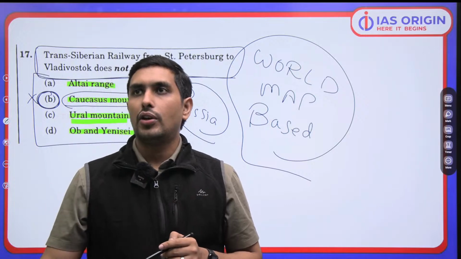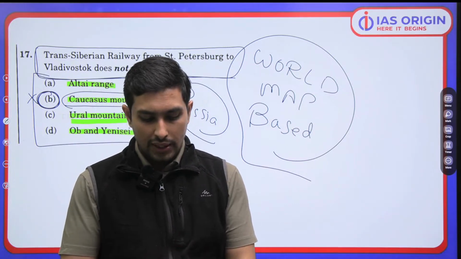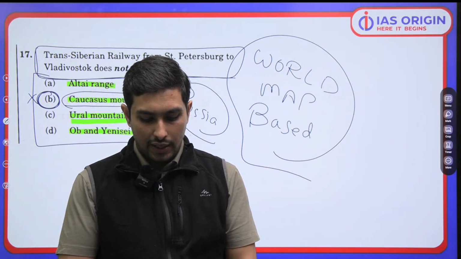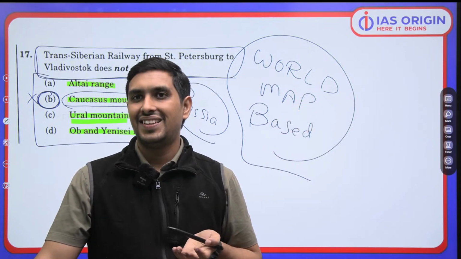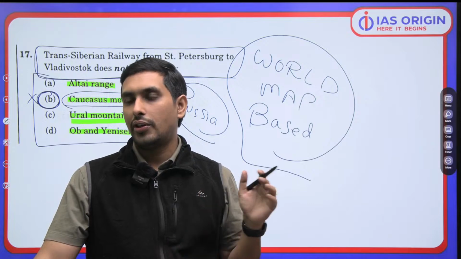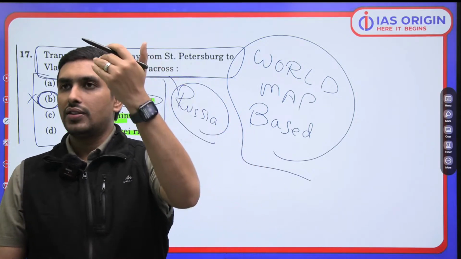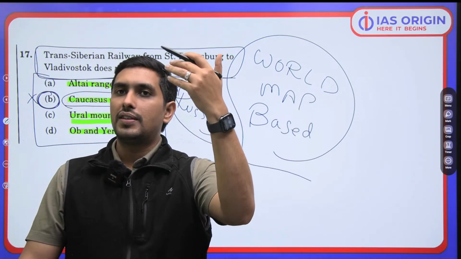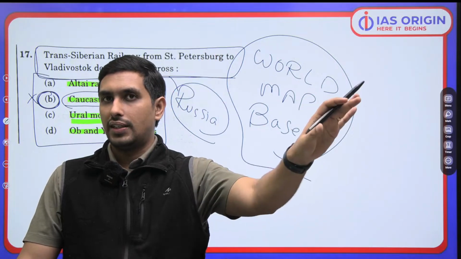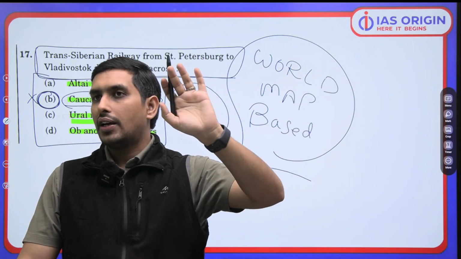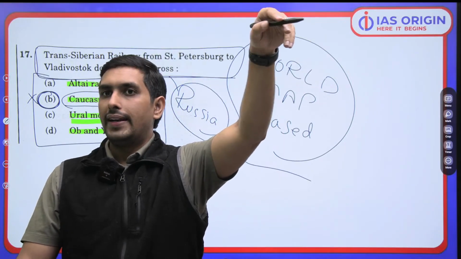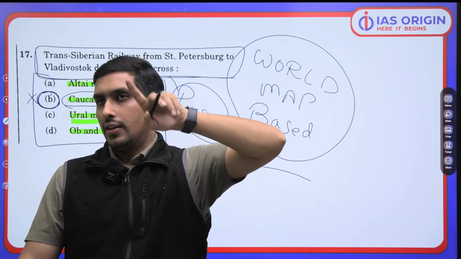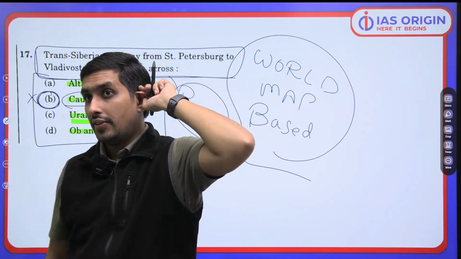Getting it? So if I talk anytime about the Trans-Siberian Railway, आप बस इतना ध्यान में रखो कि Caucasus तो बहुत इधर आ जाएगा ना. Caucasus is not going to be there. Because see, Caucasus is at the side of Azerbaijan, थोड़ा सा वो नीचे चला जाएगा. So Urals वगैरह वहाँ पे बिल्कुल it is, because it's running through Russia. It is basically running through Russia. This is very important, the Trans-Siberian Railway, as we talk about.